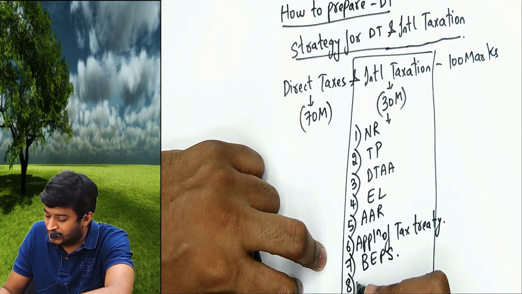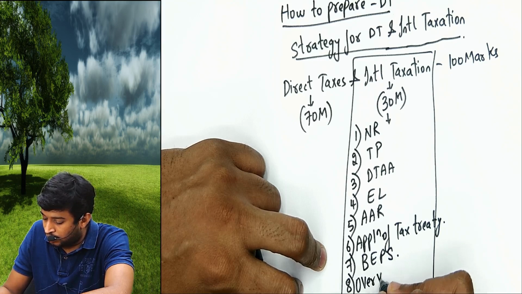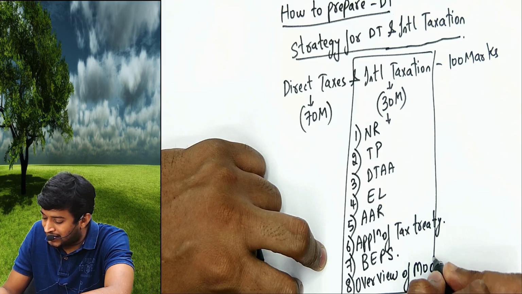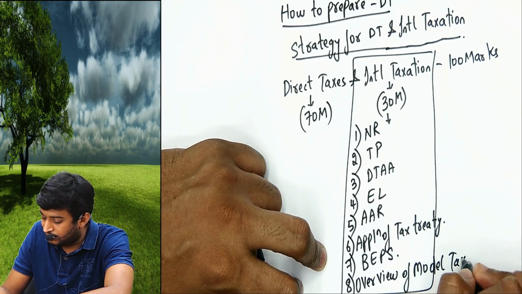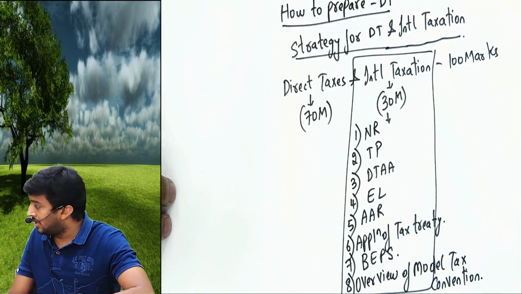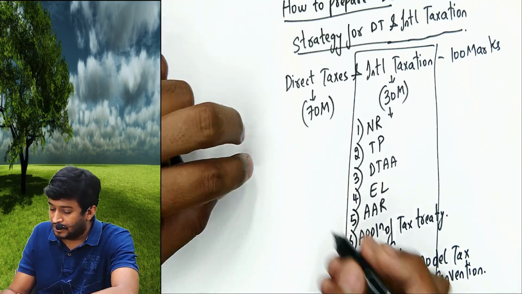And number 8, overview of model tax convention.